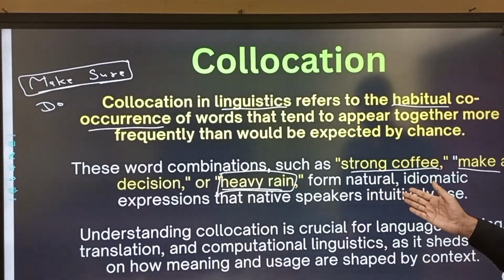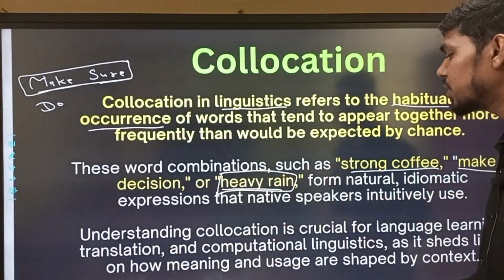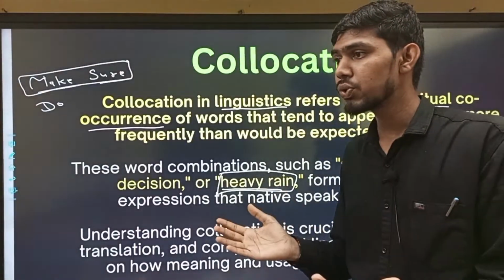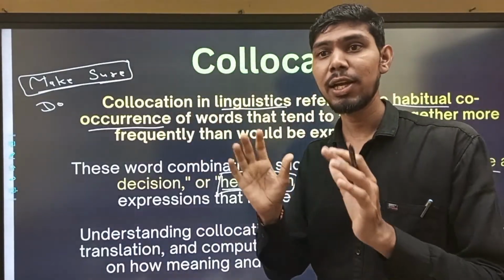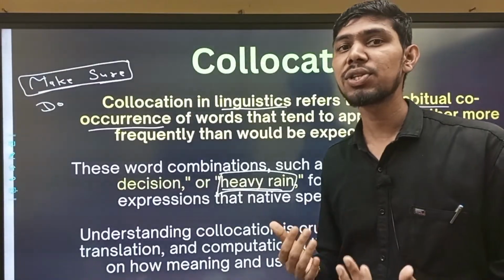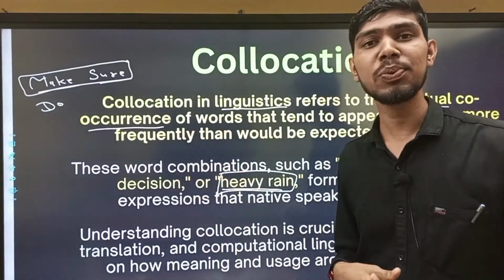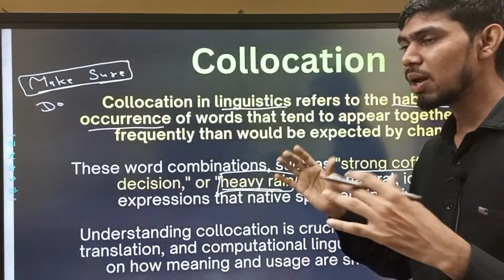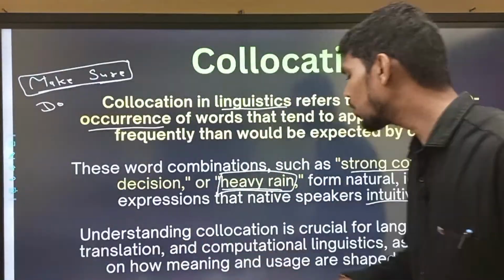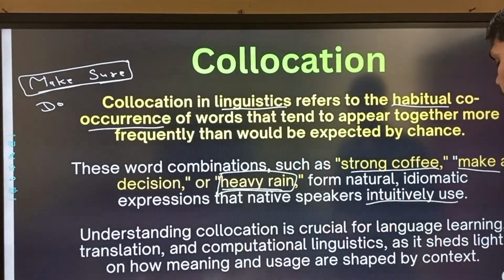They form natural, idiomatic expressions that native speakers intuitively use. It is spontaneous. They use collocation in their day-to-day life, and as English literature students we also use it when we speak in English. There are many examples, and we also use them in our life. Understanding collocations is crucial for language learning.